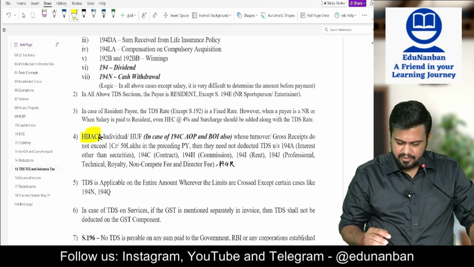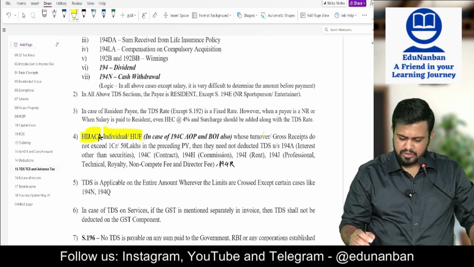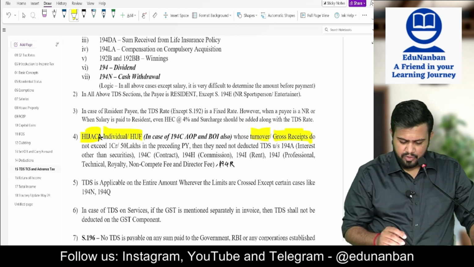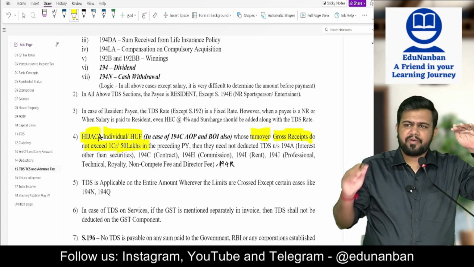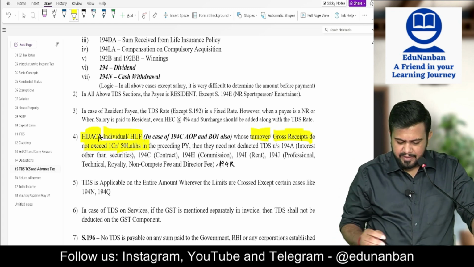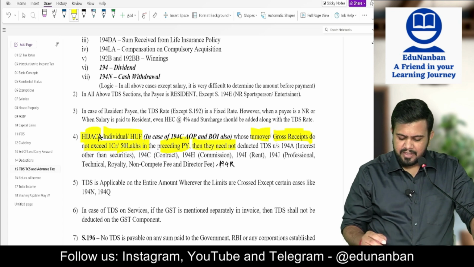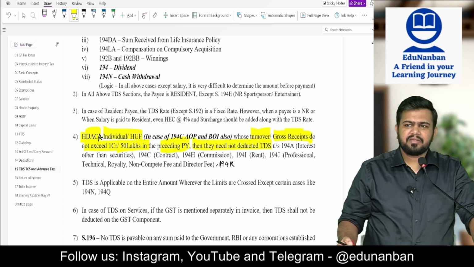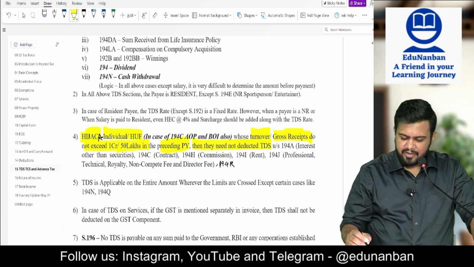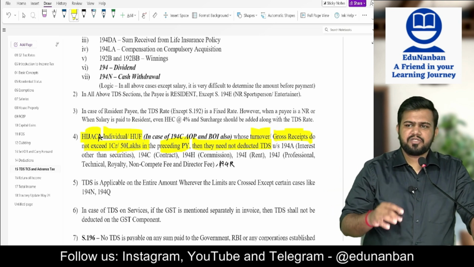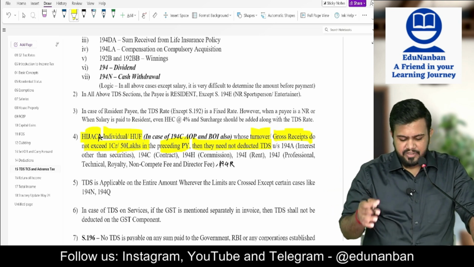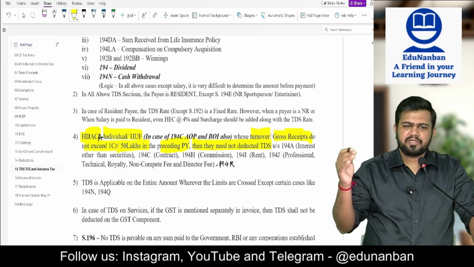In case of individual or HUF whose turnover or gross receipts do not exceed 1 crore or 50 lakhs. So if turnover or gross receipts is up to 1 crore or up to 50 lakhs in the preceding previous year, then they need not deduct the TDS. Under 194 HIJACR. H is commission, I is rent, J is professional fees, A is interest, C is commission, R is benefit